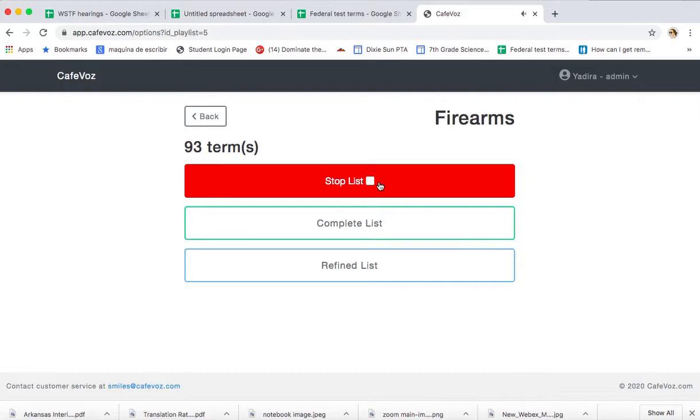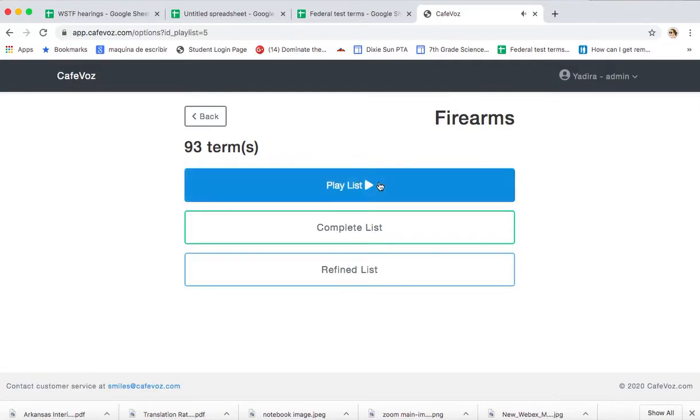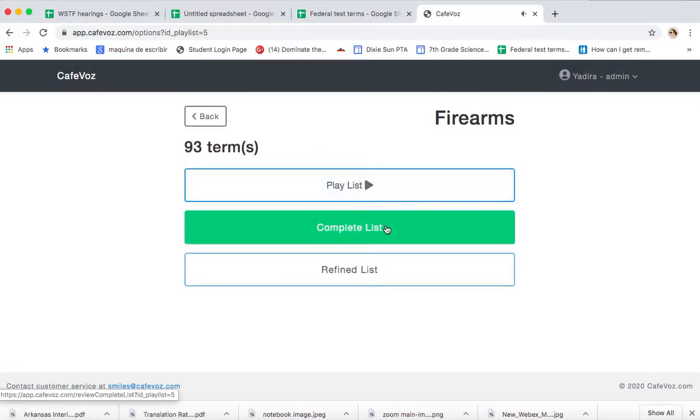Forensic ballistic expert witness. Experto, perito en balística. Oh no, I want to say perito because that's the term that I like. Firearms expert. Perito en armas de fuego. So then I go to the complete list because I say, well, I know some of these and some of them I don't.